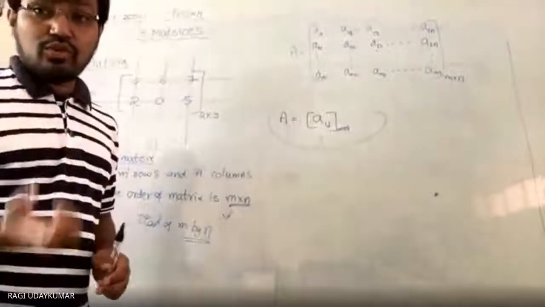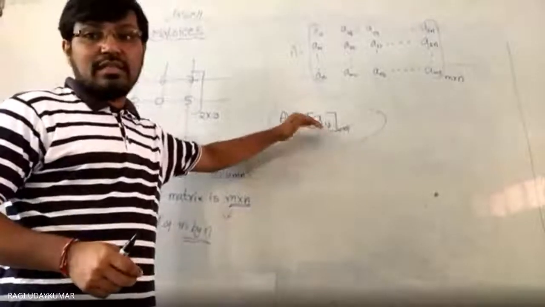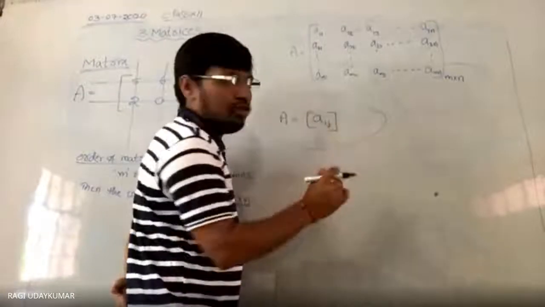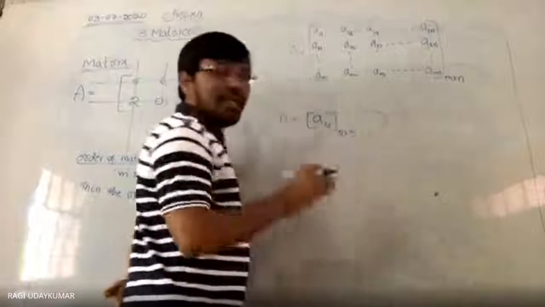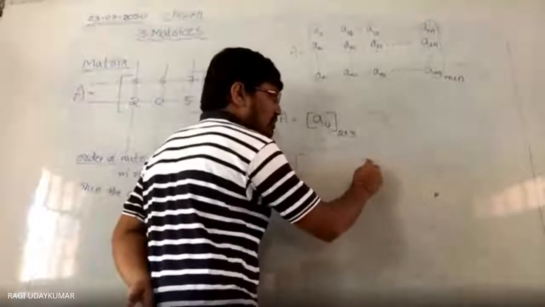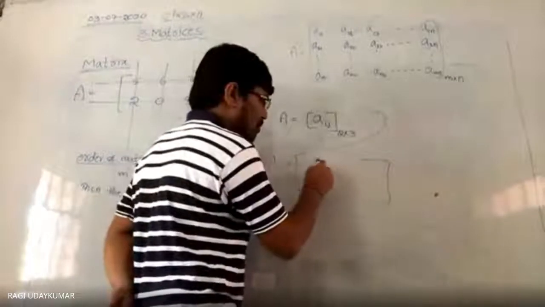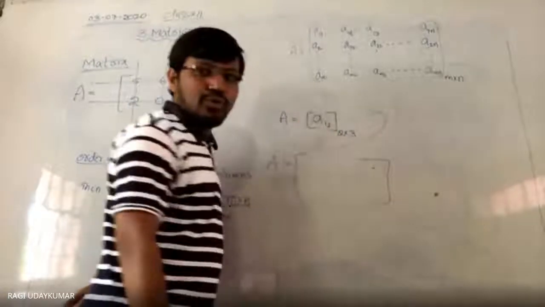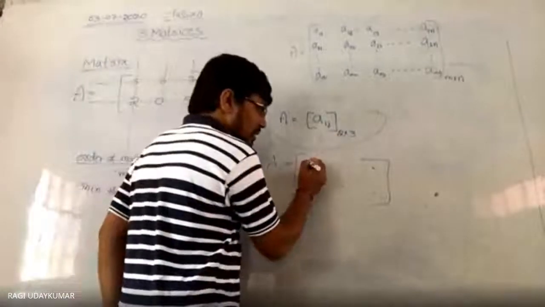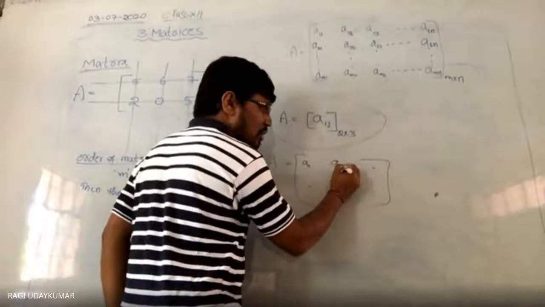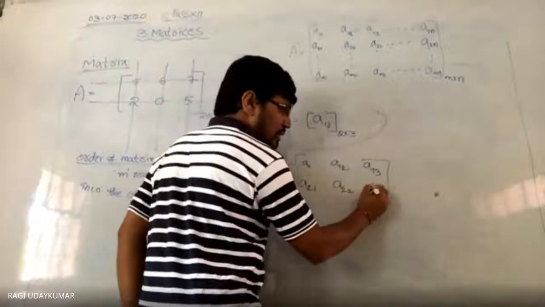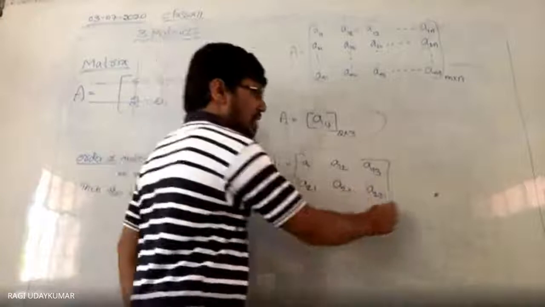Every student should know this representation. Suppose instead of m by n, I give you 2 by 3. So what are the elements we are going to have? 2 by 3 is nothing but a matrix with 2 rows and 3 columns. So if you see here, the elements are A11, A12, A13, A21, A22, A23. Now the order of the matrix is 2 by 3.